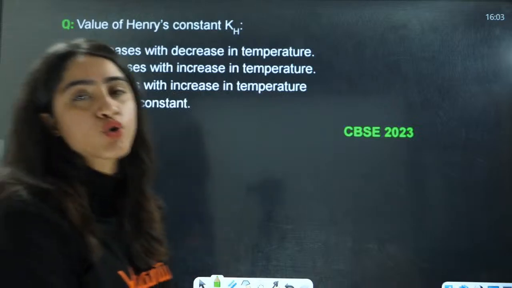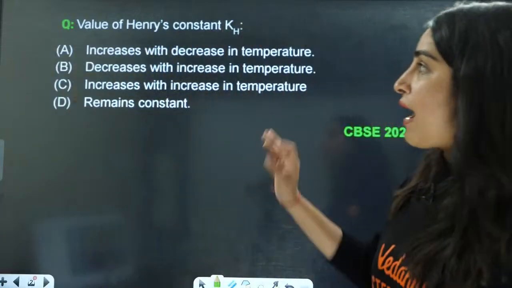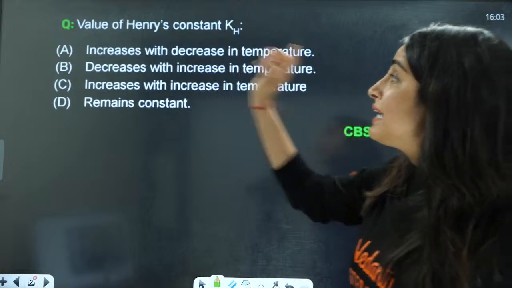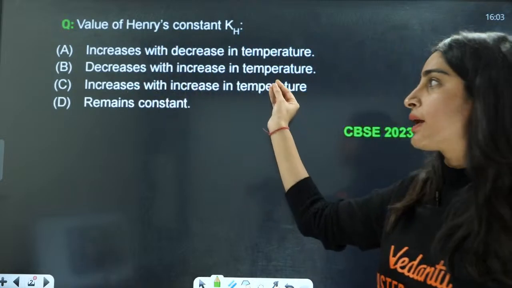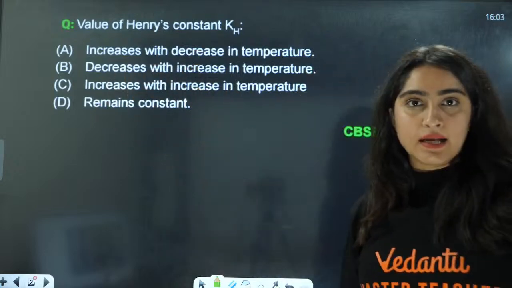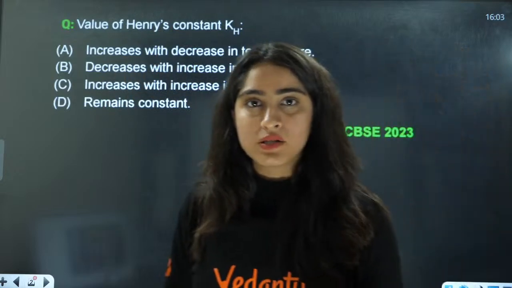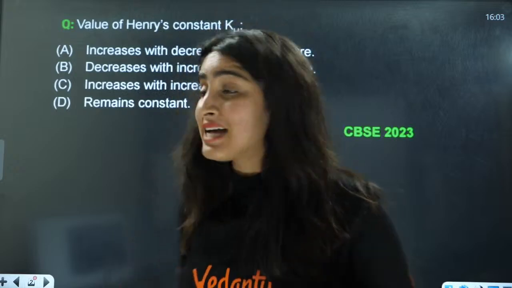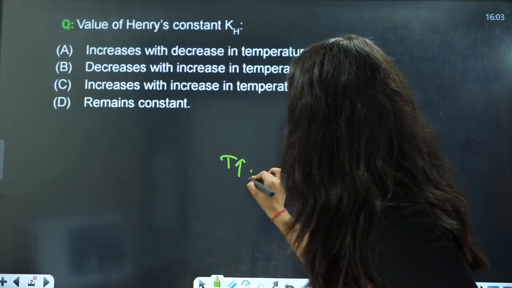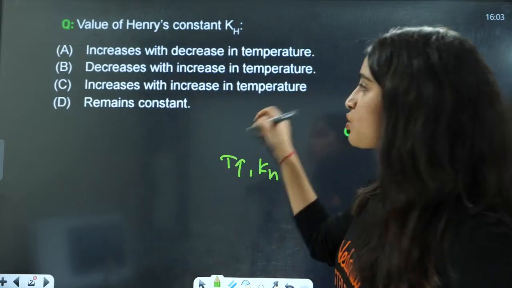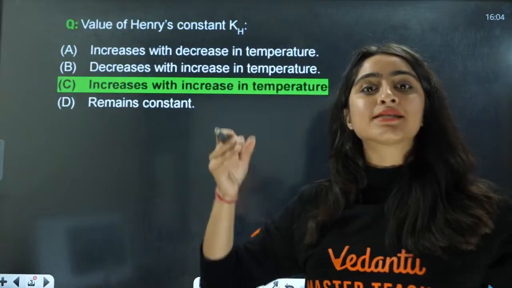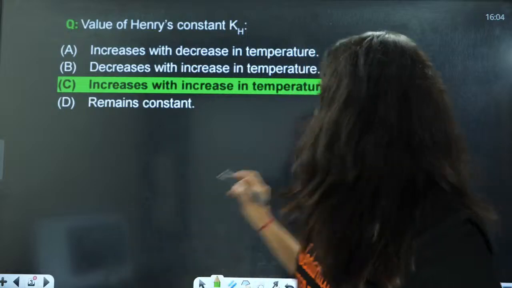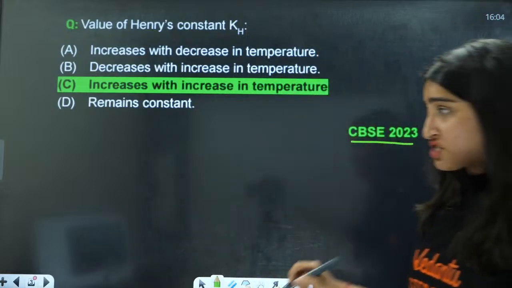Firstly, tell me the value of Henry's constant. It increases with decrease in temperature, decreases with increase in temperature, or increases with increase in temperature. So Henry's constant for a particular gas increases with increase in temperature. So C is going to be the correct answer here. This is your 2023 question.